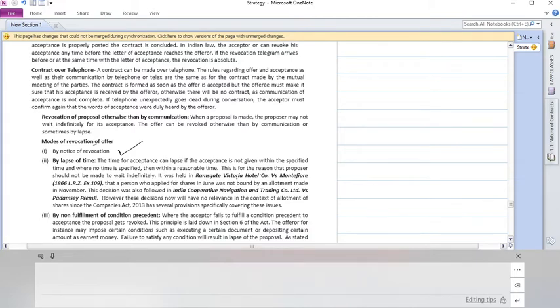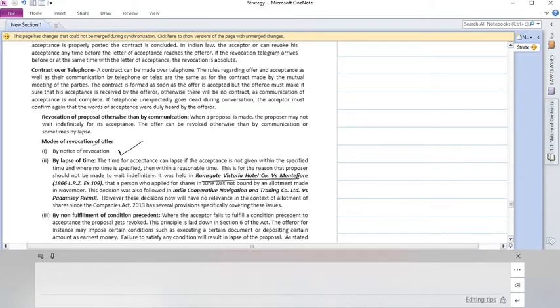It was held in Ramsgate Victoria Hotel versus Montefiore that a person who applied for shares in June was not bound by an allotment made in November. Montefiore applied for shares in the month of June, but the Ramsgate Victoria Hotel Company allotted shares to him in the month of November. There should definitely be some period of time, right? The offer is made in June and accepted in November. There's a lot of time gap. So in these cases, the offer will lapse.